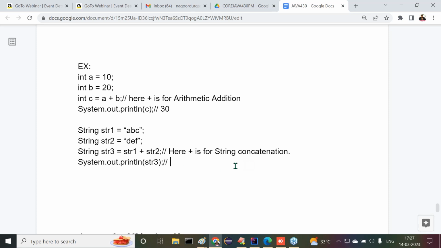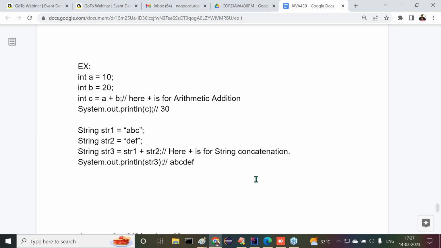Now, what is the output value here? We are able to get it in str3 with System.out.println of str3. It will display A, B, C, D, E, F. What's the value we are getting? A, B, C, D, E, F. No response, guys. All of you are following or not?